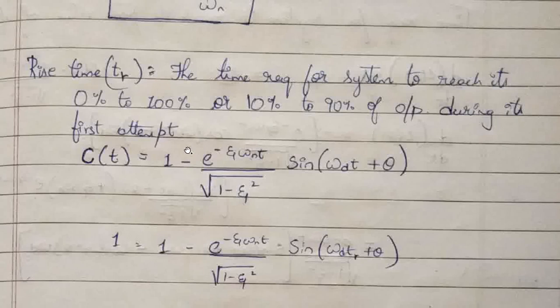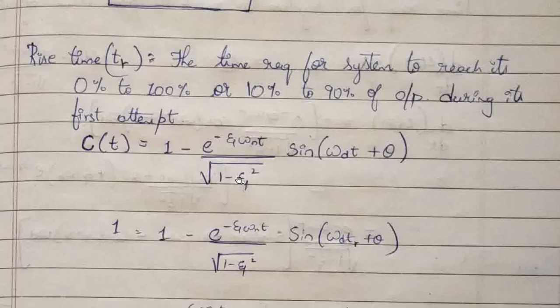Here C of t, which we obtained in the previous lecture, is the output response of the second order system under underdamped condition when we give a unit step input: 1 minus e to the power minus zeta omega n t divided by root of 1 minus zeta square, times sin of omega d t plus theta.